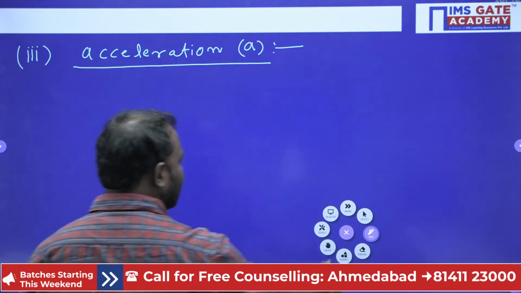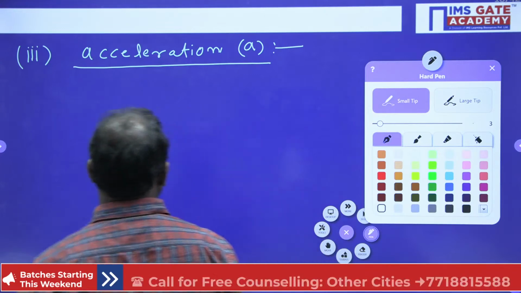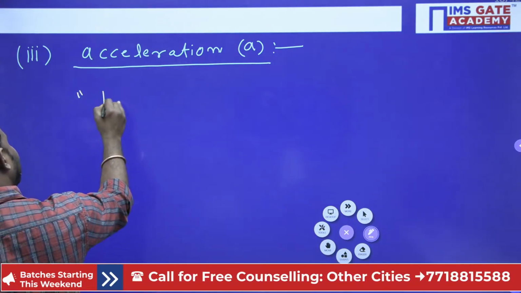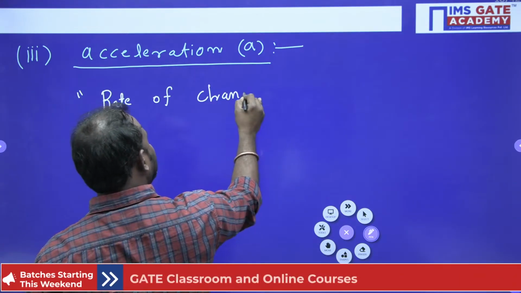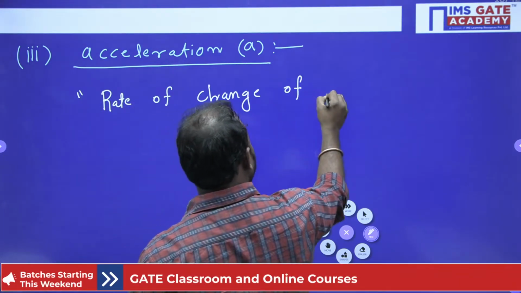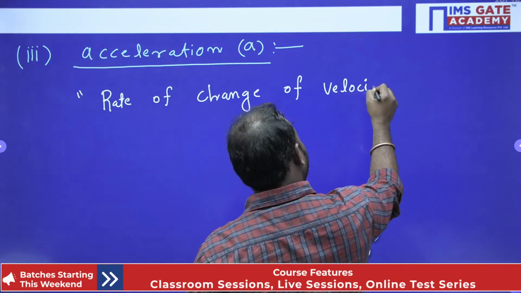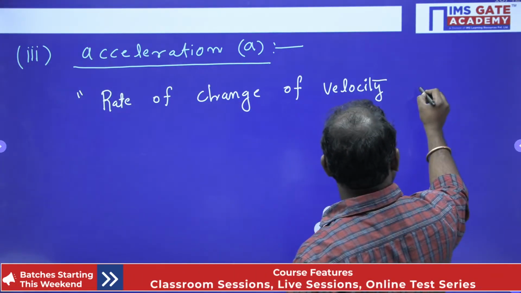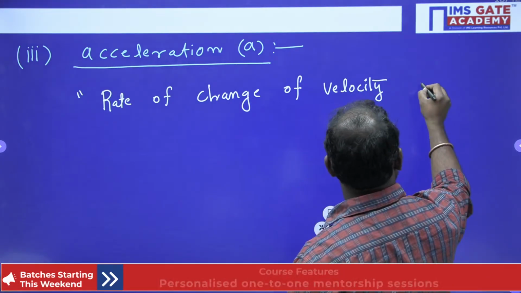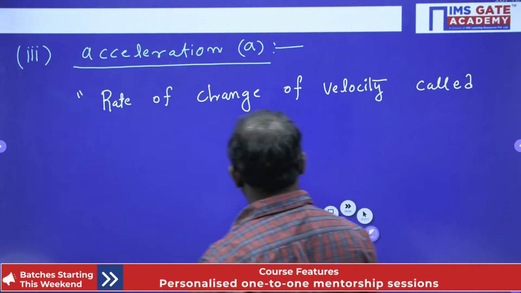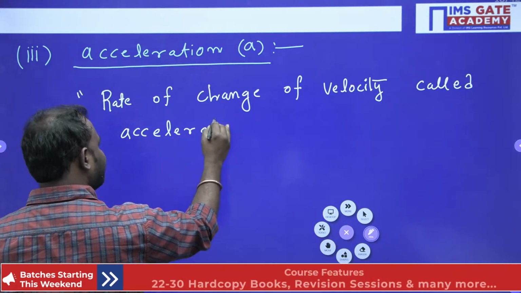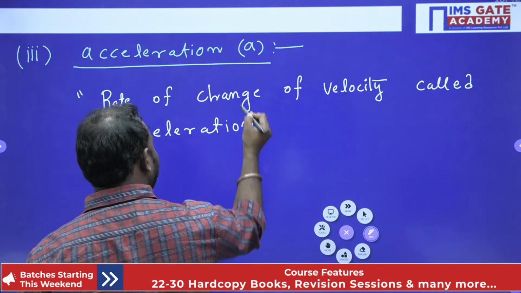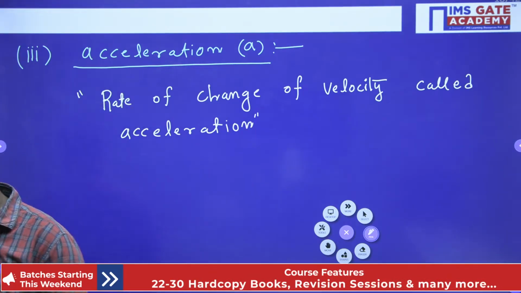The rate of change of velocity is called acceleration. Isn't it, guys? Clear everybody? I hope everybody understands.